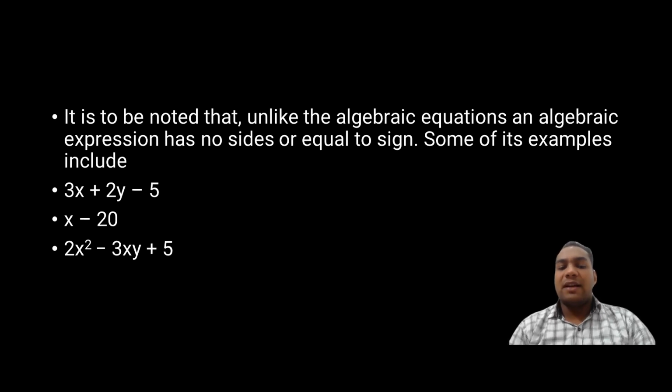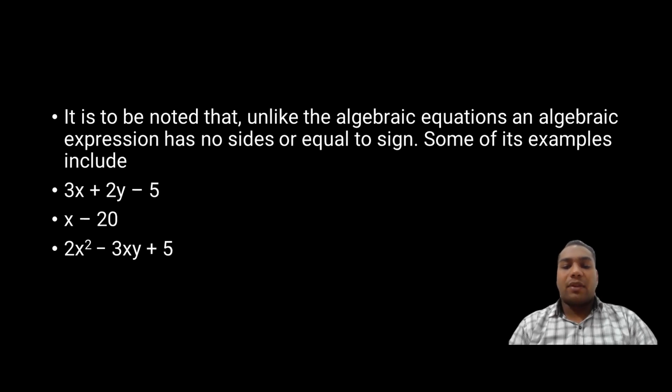Here 3x plus 2y minus 5 is an algebraic expression. x minus 20 is an algebraic equation. Sorry, x minus 20 is an algebraic expression. 2x square minus 3xy plus 5 is also an algebraic expression.